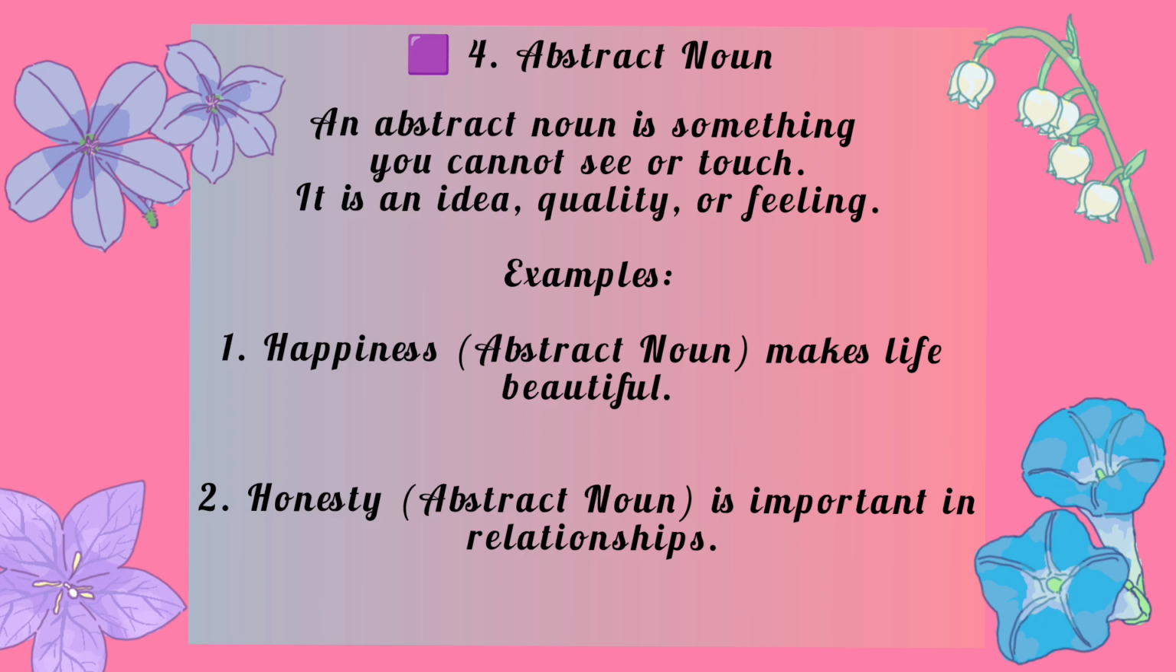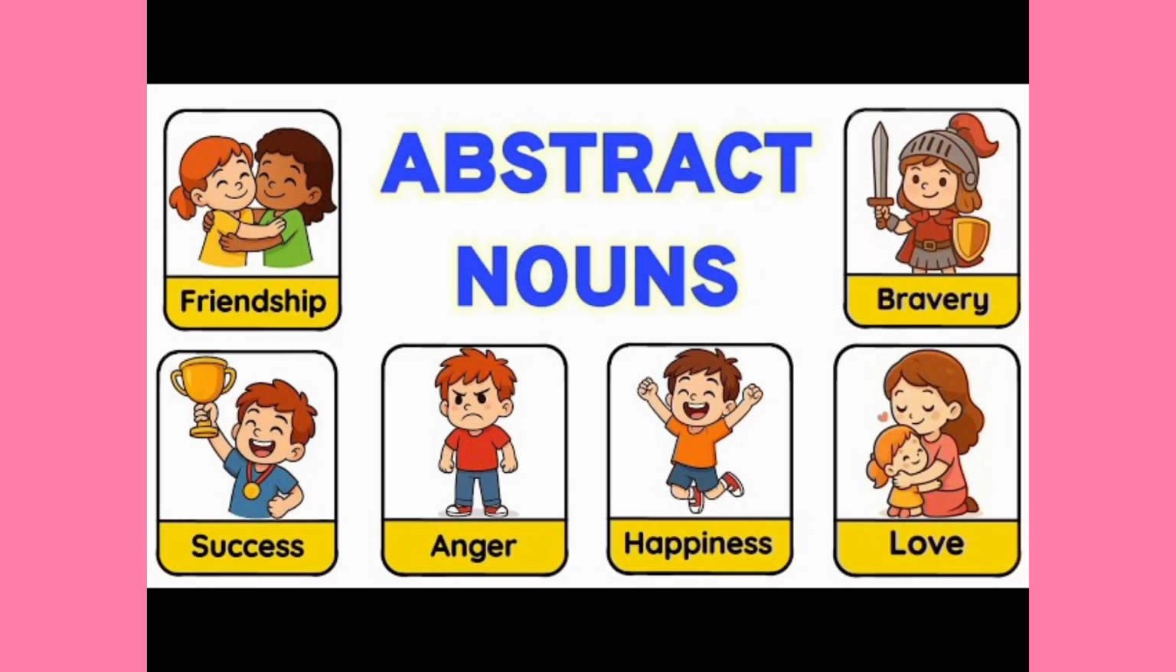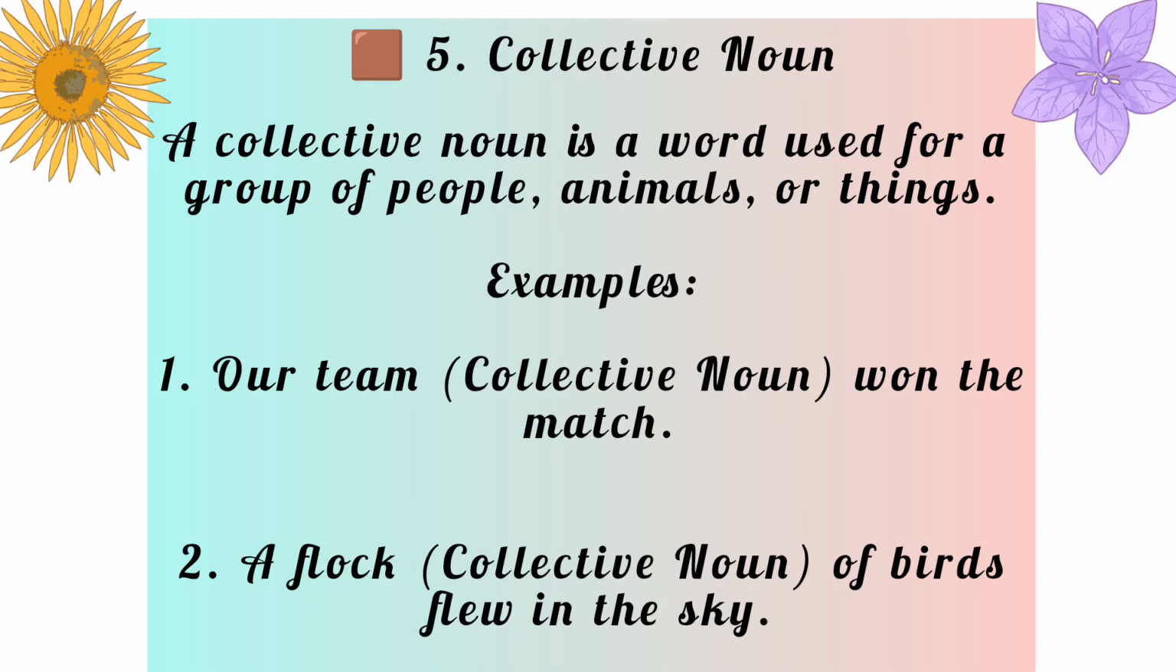Abstract noun is something you cannot see or touch. You can just feel it. Like example is happiness, honesty, bravery, love, anger, success, and friendship. Collective noun is a word used for a group of people, animals, or things.